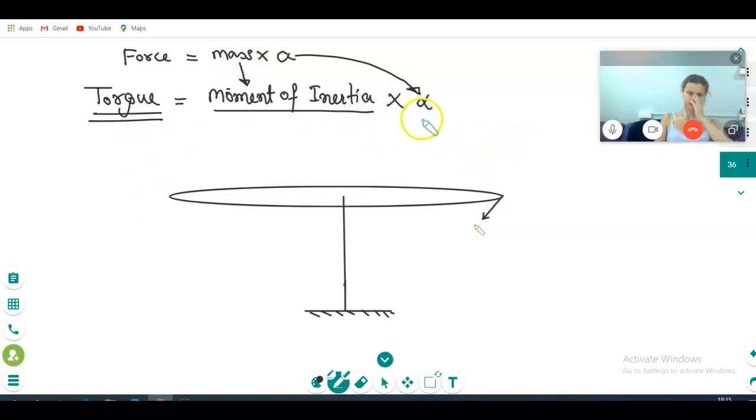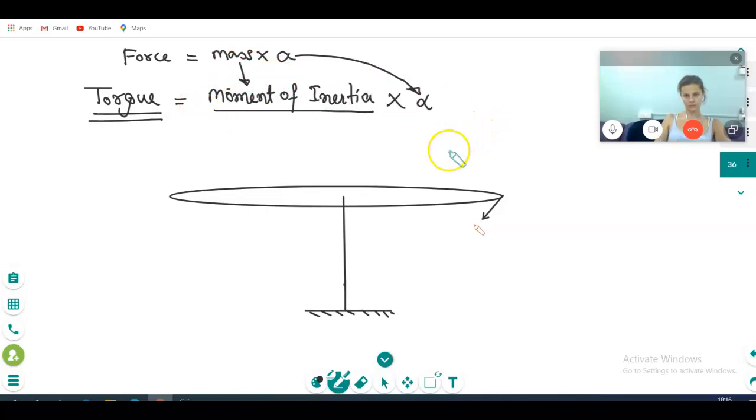Now what is the alpha? Alpha is the angular acceleration, you know that. Acceleration, what are they doing? Increasing the speed or decreasing the speed? See, when you are applying a force, what happens? Its speed is increasing or decreasing. Similarly, torque, when you apply it, what happens? Will it increase or decrease? Its angular velocity will increase, because they are linear velocity here, angular velocity. So similar is there.